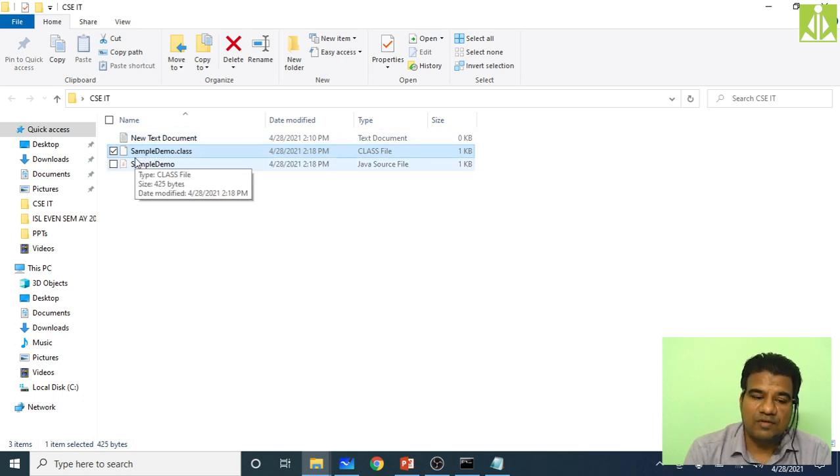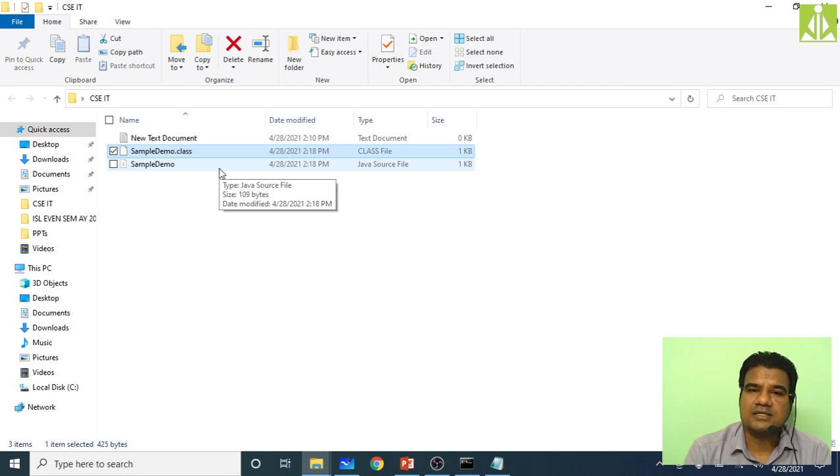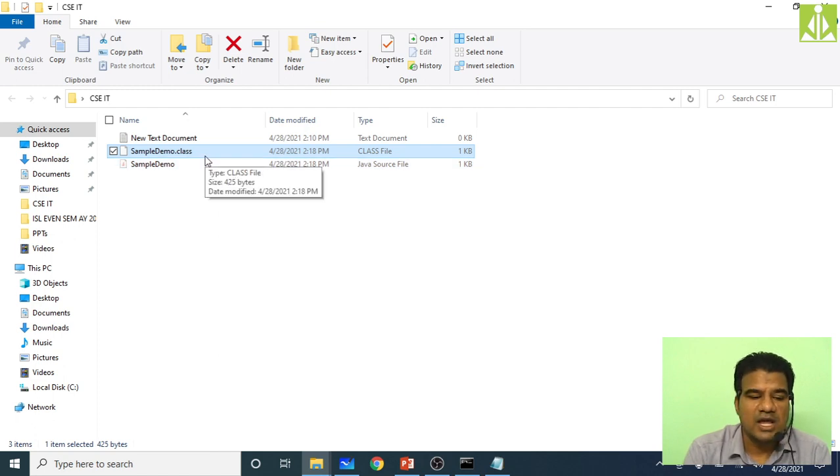And this bytecode file you can copy from one computer to another computer, and with the help of the JVM you can check the output anywhere in the network, on any platform. Whether it is a mobile device, a computer, a Linux system, or a Macintosh system, whatever it is, you can see the output just by making use of the JVM from this bytecode .class file.